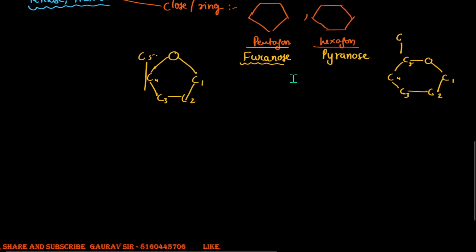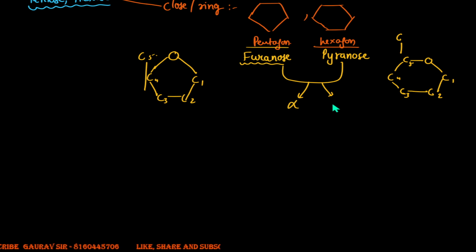Both the pyranose as well as the furanose occur in 2 forms. There will be an alpha form, and then there will be a beta form. So what is this alpha form and the beta form?